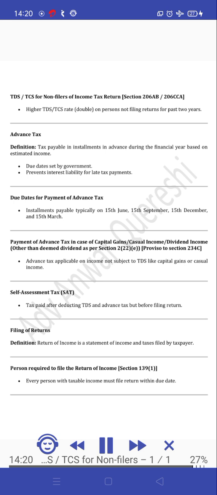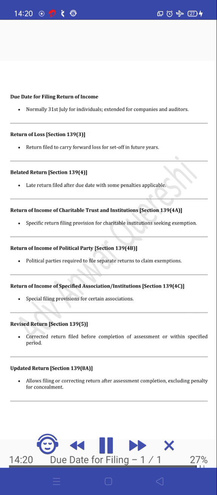Filing of returns. Definition. Return of income is a statement of income and taxes filed by taxpayer. Person required to file the return of income. Section 139(1). Every person with taxable income must file return within due date. Due date for filing return of income. Normally the 31st of July for individuals. Extended for companies and auditors.